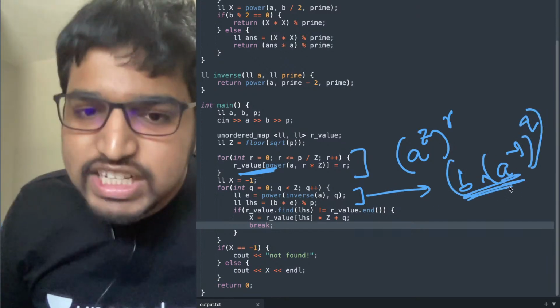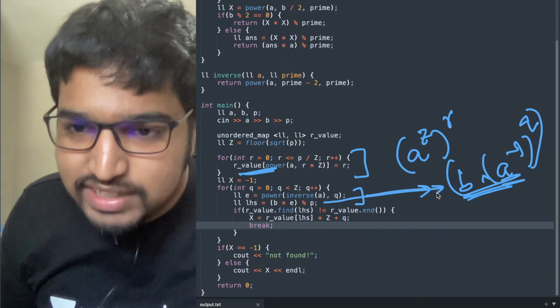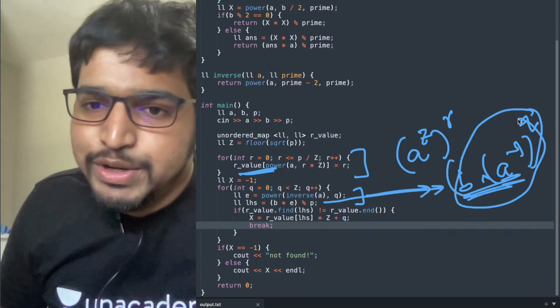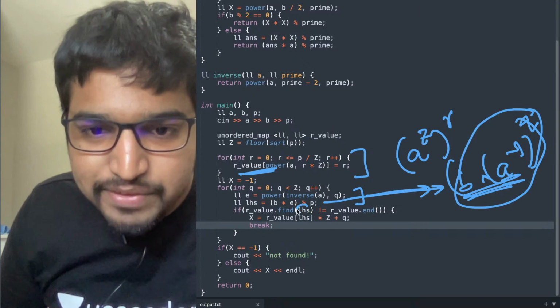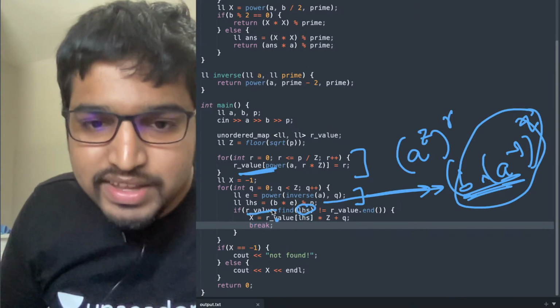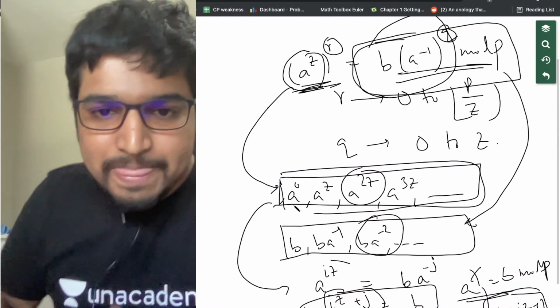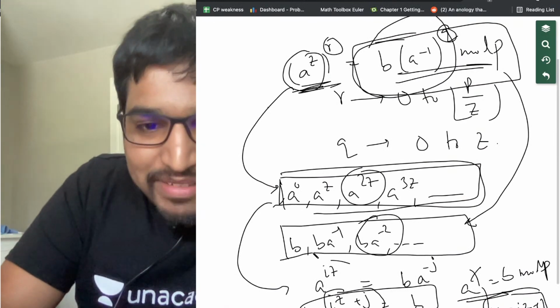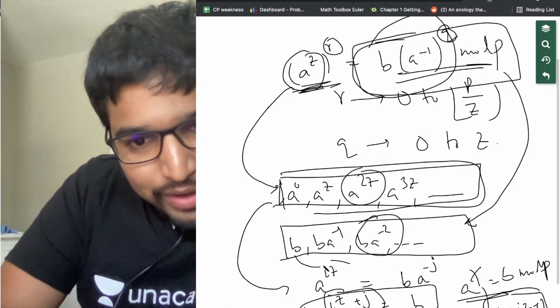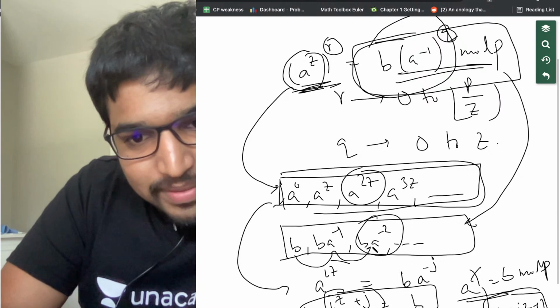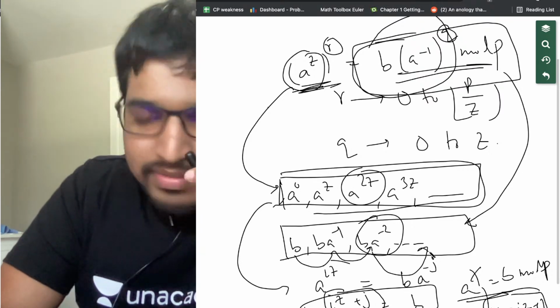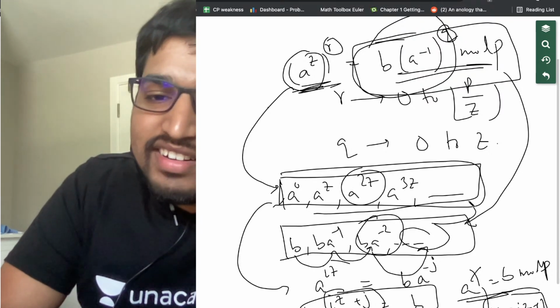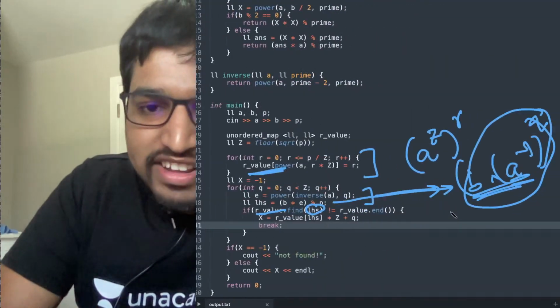If we find this value anywhere inside the unordered map, it means that we found a matching. We are going one by one, from here to here, then here to here. We find this anywhere here. This is our unordered map.